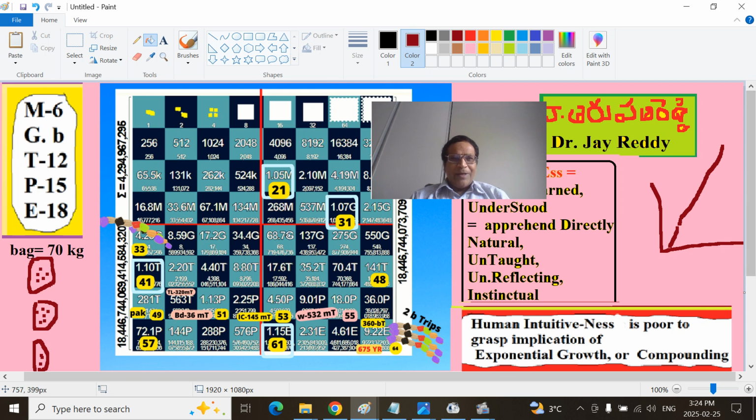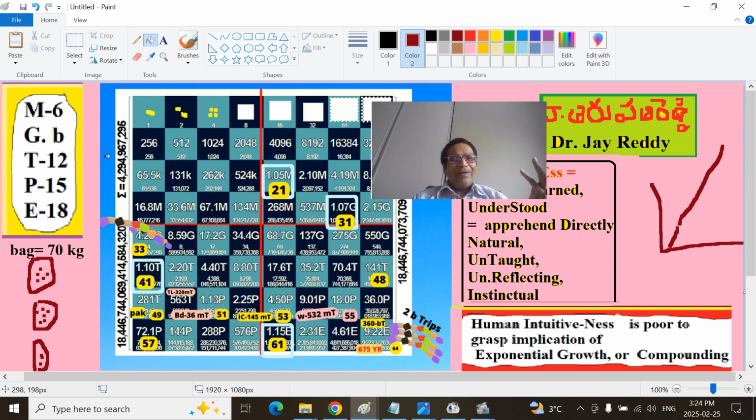That means if somebody is asked, okay, you go on doubling the rice grains on every square, and I have, let's say, 1 kilogram of grain, is it sufficient to fill the entire board? Or one bag of rice grains, 70 kilograms or 100 kilograms, or 5, 6, 10 bags, is that enough? Or if you harvest the grain from, let's say, 10 hectares or 10 acres of land, is that enough? Generally, we think, oh, it should be enough.